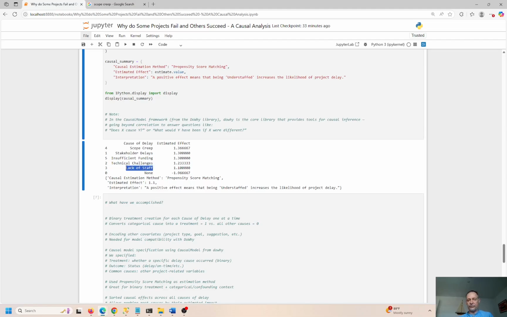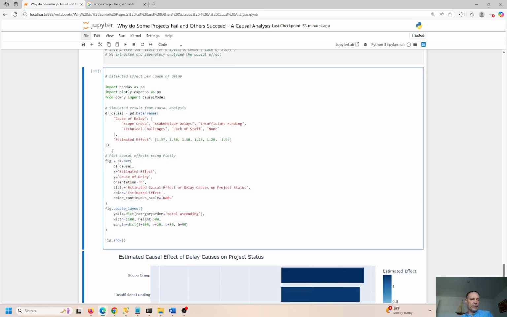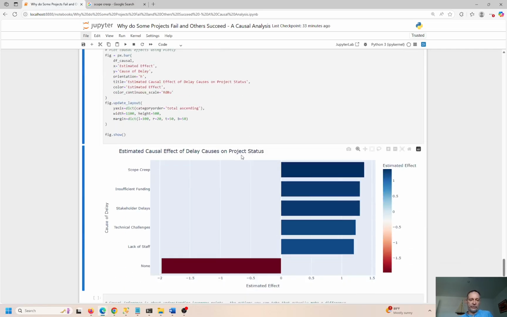Lack of staff, there's no excuse for that. If you are understaffed or underfunded, get more funding, get more staff, get it done. Okay. One more plot here. I think this is just a plot of what we saw before. Yeah, scope creep. So 1.37.